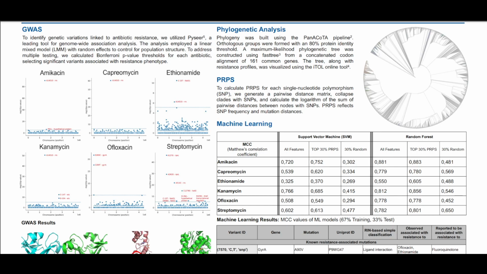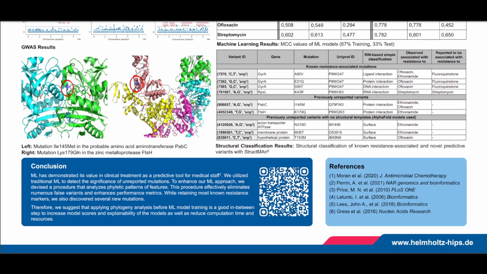For machine learning, we have used a 67% training and 33% test set approach. After training the models, we performed feature importance analysis to determine which features, in this case mutations, were more important for the models. As a result, we observed previously reported mutations such as the gyrase A mutation, which is known to confer fluoroquinolone resistance, as well as previously unreported variants like PapC or FtsH.